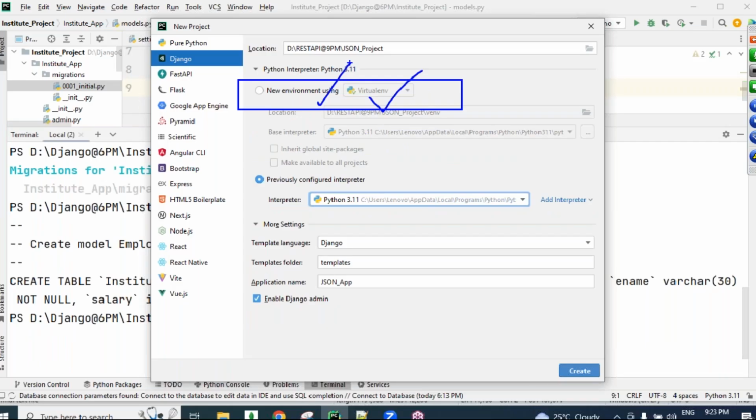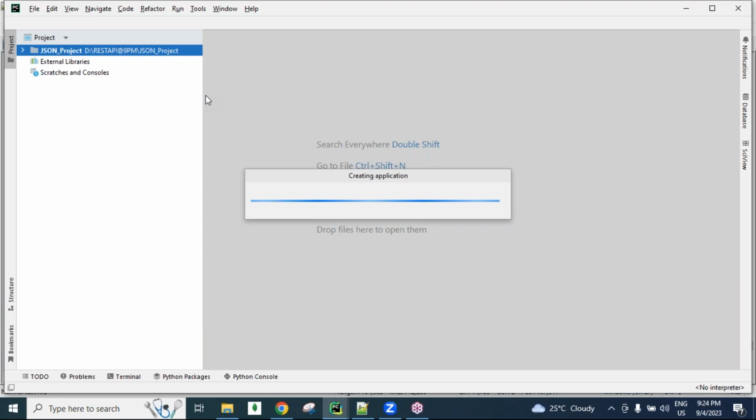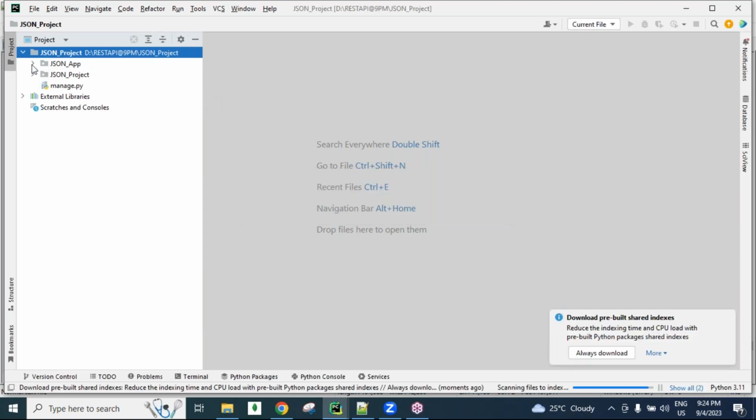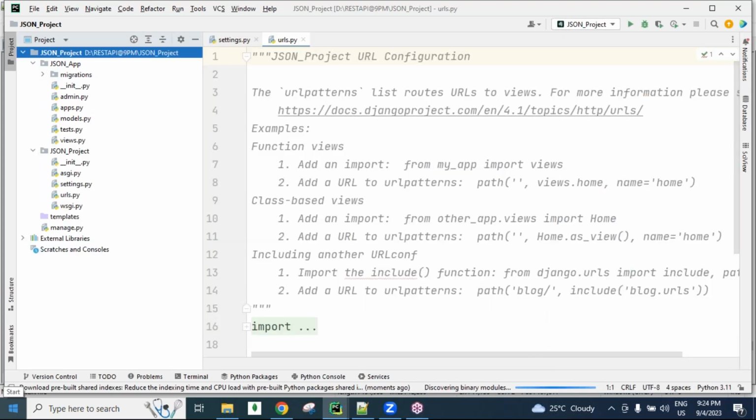So I'm using the local interpreter, and click the create button, and you can take a new window or this window, whatever you want, guys. Now expand all the files.